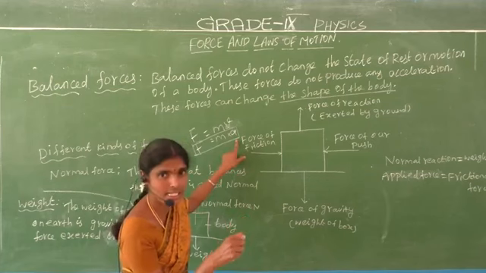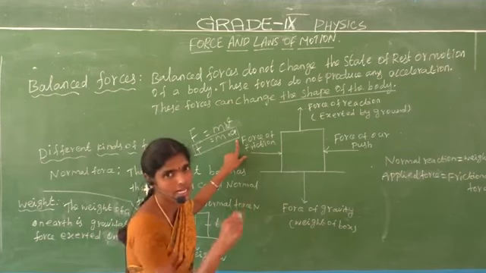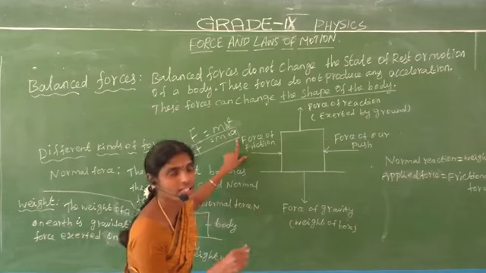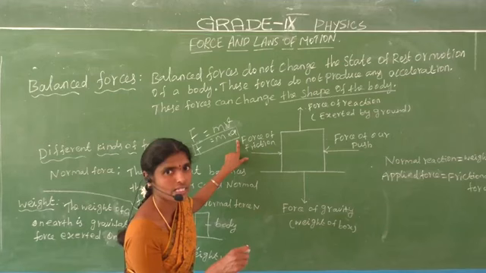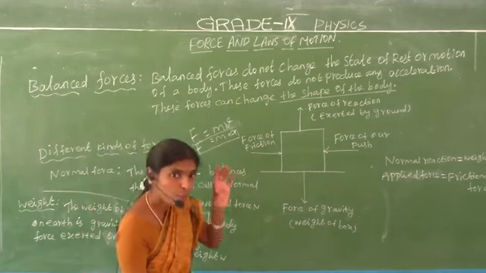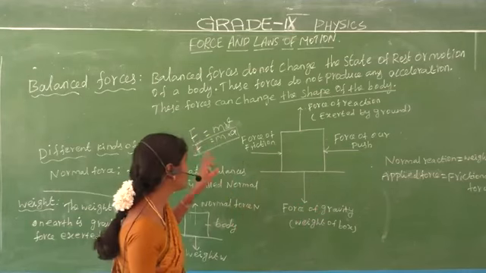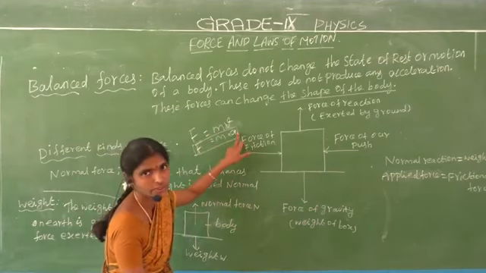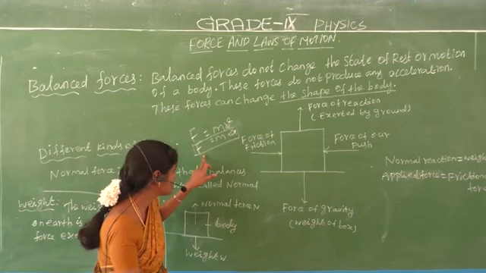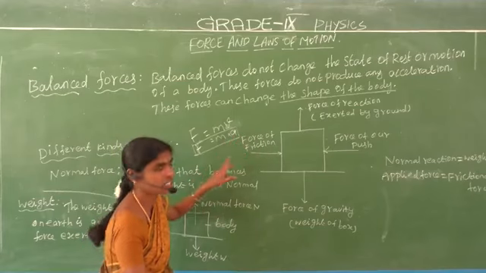What is meant by acceleration? Acceleration means the rate of change of velocity. Change in velocity rate, that is the acceleration. That is the force: a push or pull on an object. Now we can write force F equals m into v. When the velocity increases, the object gets acceleration, so we can write F equals m into a. M is the mass of an object and a is the acceleration of an object.